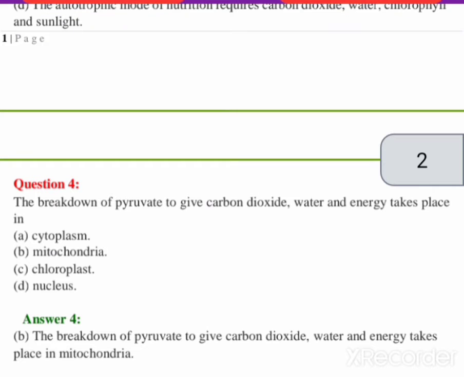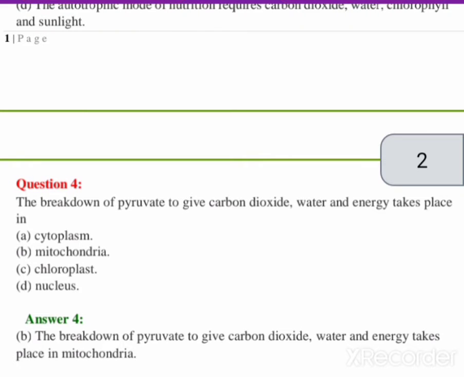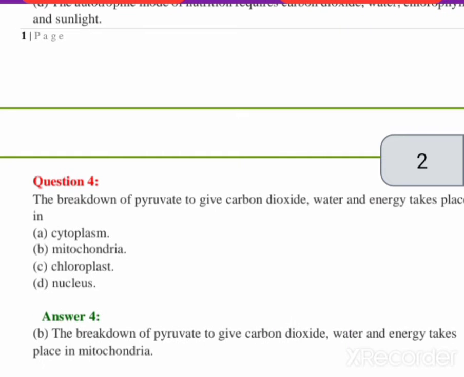Okay, so the liver plays a very important role. If the liver is not able to secrete bile juice, it is not possible to digest fats in our body. First, the liver plays an important role to change large fat globules into smaller ones. After this, which one helps to change fat into fatty acid? Pancreatic juice. So pancreatic juice and liver both play a very important role in digestion of fats.